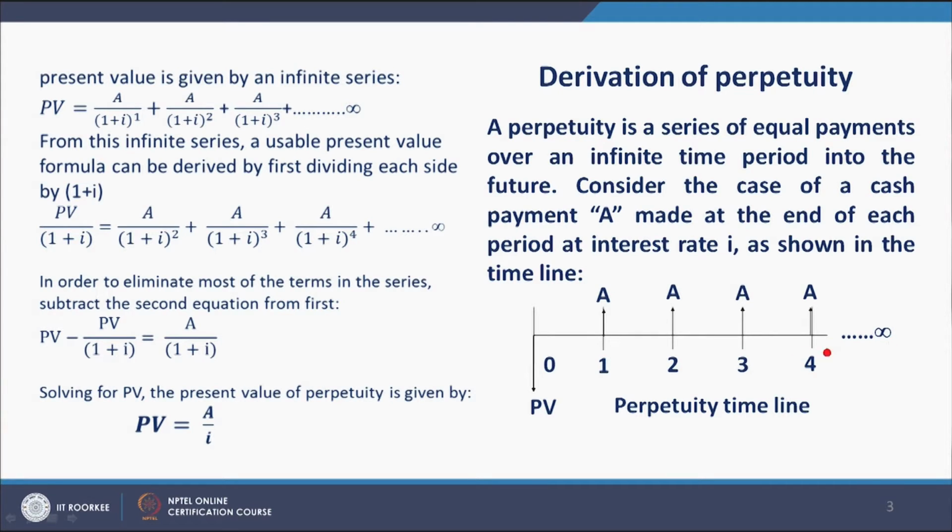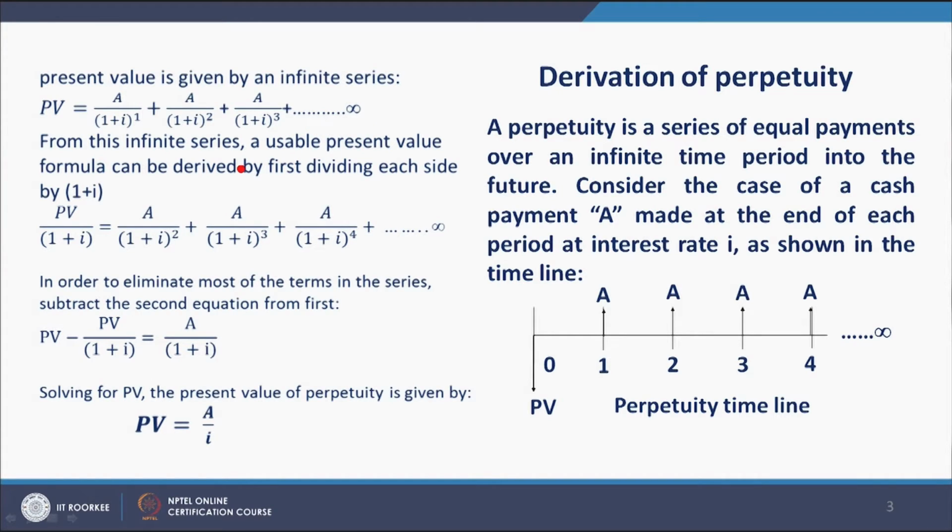Now, if we want to find out the PV, that is the present value of this perpetuity, this derivation is made. Present value is given by an infinite series. So, PV is equal to A divided by 1 plus I. When I transport this amount to present value, it will be A divided by 1 plus I, and when I transport this amount to the present value, this will be A divided by 1 plus I whole square. Similarly, it will be A divided by 1 plus I whole cube, up to infinity.